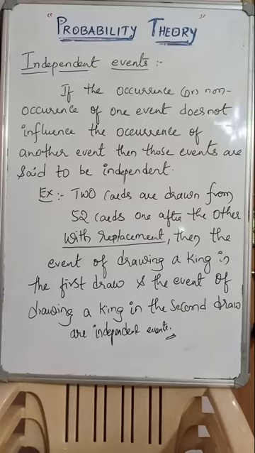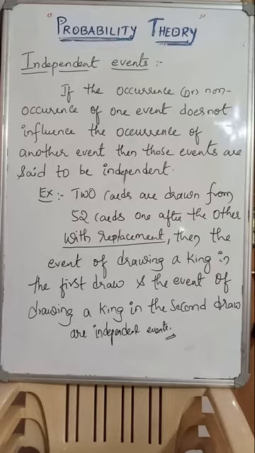For example, suppose two cards are drawn out of 52, one after the other, not together. First one card is picked, seeing that it is a king. If we are not replacing that card, obviously the total number of cards will get reduced to 51.